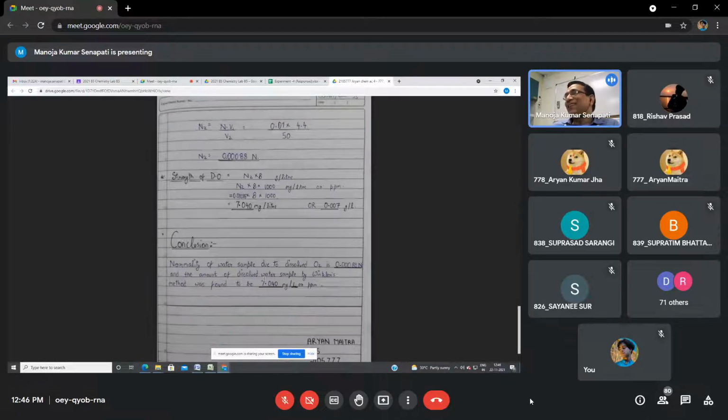And when you are writing, you should write the proper thing. You are measuring dissolved oxygen, but you are writing dissolved water. So always remember, whenever you are writing an experiment, the main parts of the experiment are the aim and the conclusion, because at the end anyone will read the conclusion. Be careful what you write there.